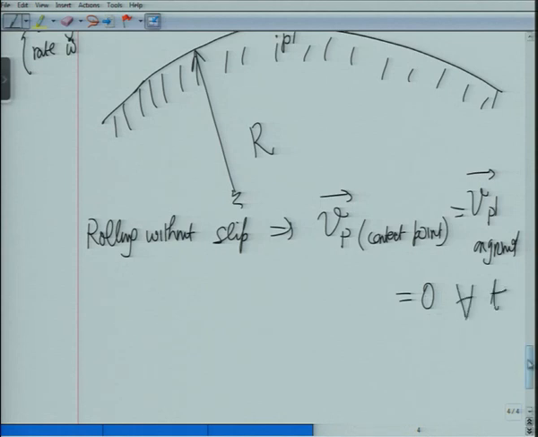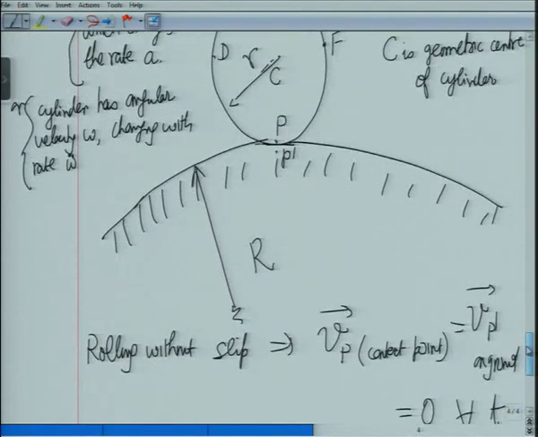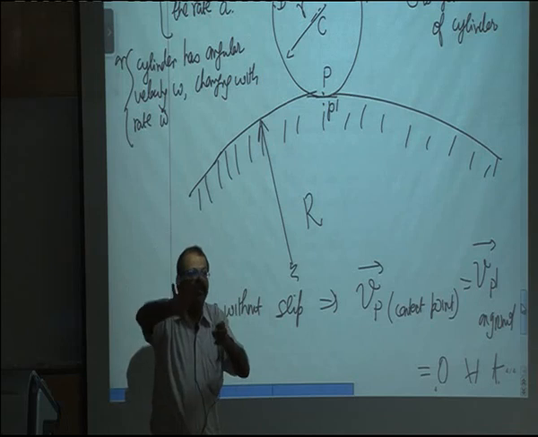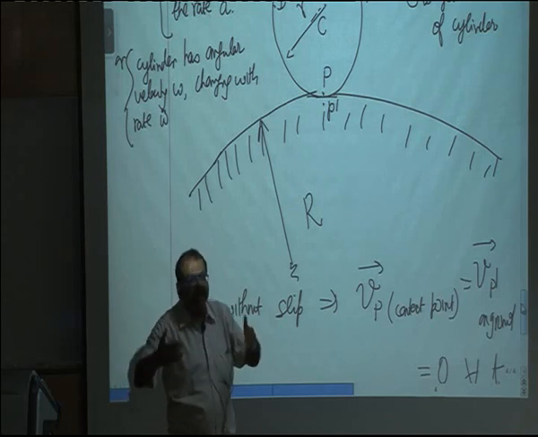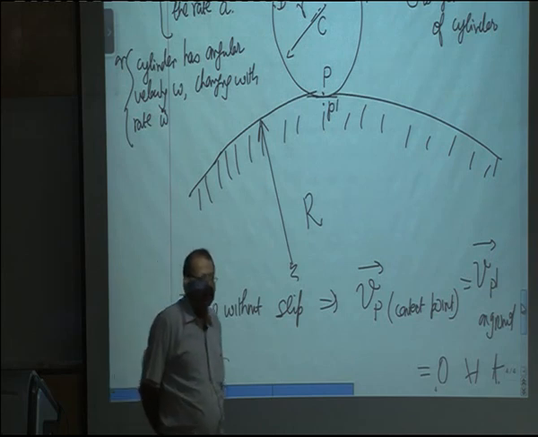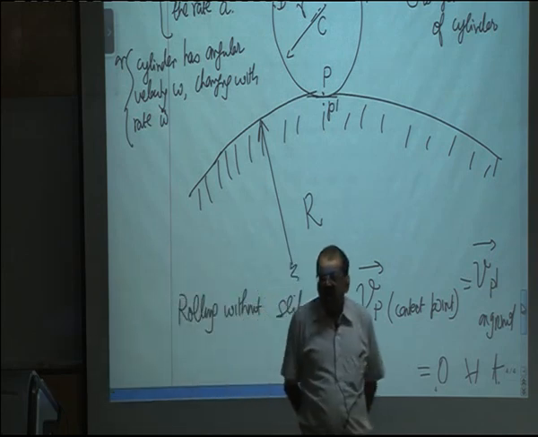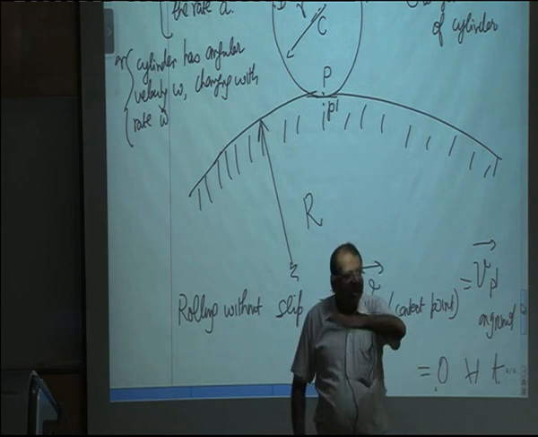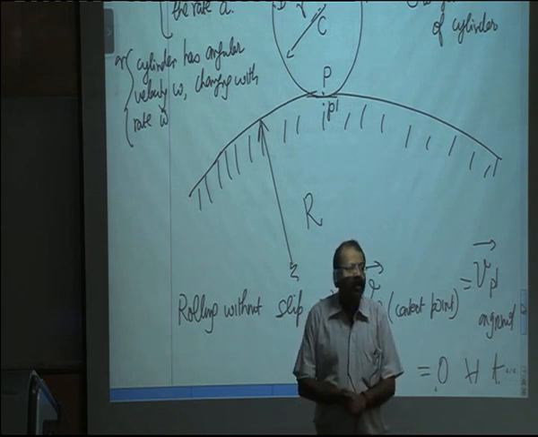But notice the point P will change. The material point P, which is in touch, at the next instant some other point will be the point of contact, and that contact point has 0 velocity. What about the acceleration of point P? Will that be 0 or is it not 0? For plain ground, do we know what is the acceleration of point P?